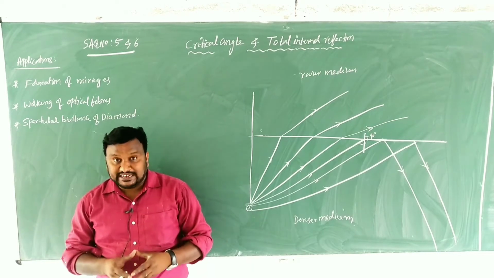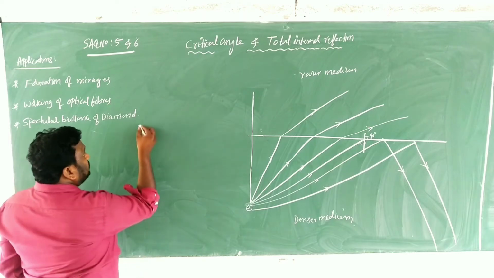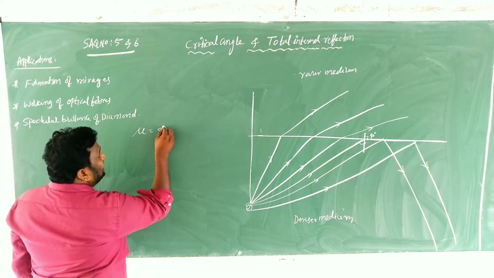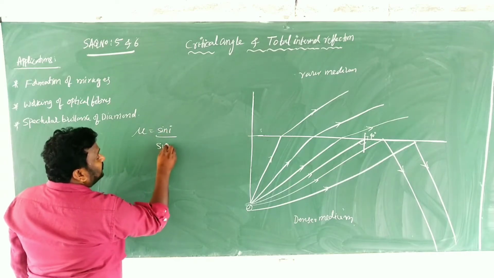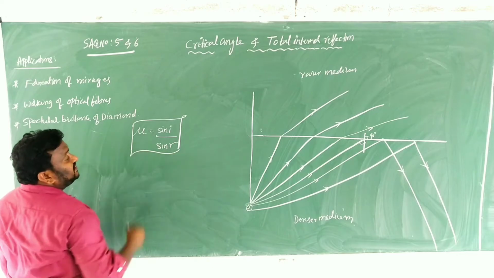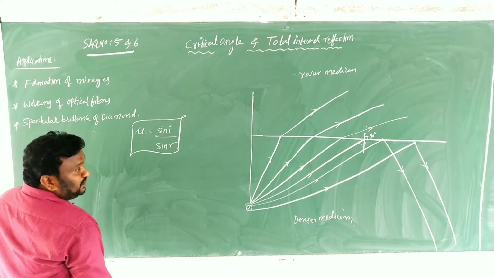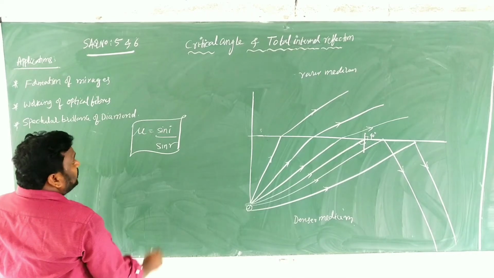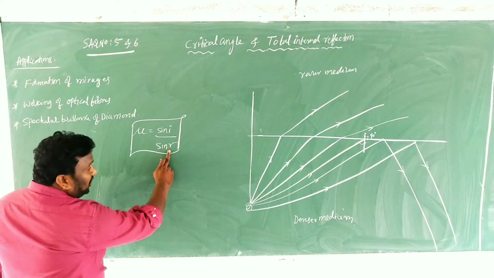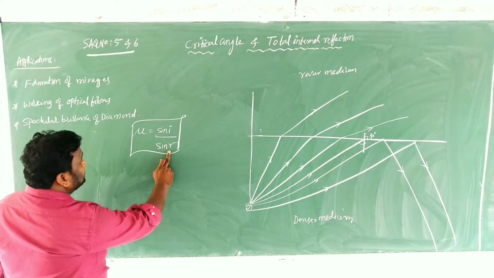So let's go into detail. Children, already we know Snell's law. What is Snell's law? Mu is equal to sin I by sin R. What is mu? Refractive index of the medium. And what is I? Angle of incidence. And what is R? Angle of refraction.